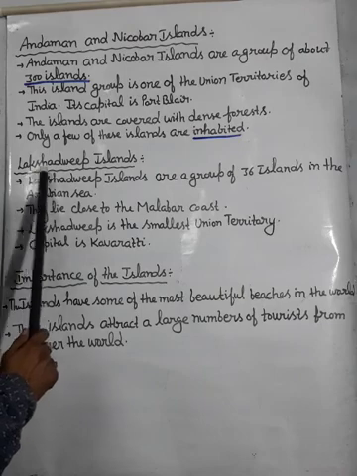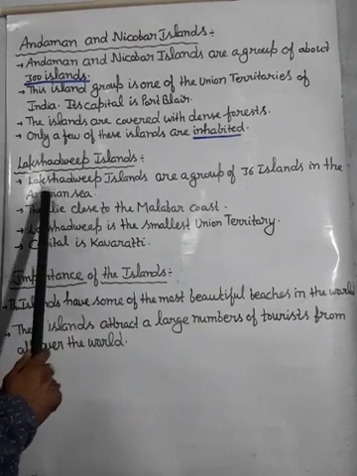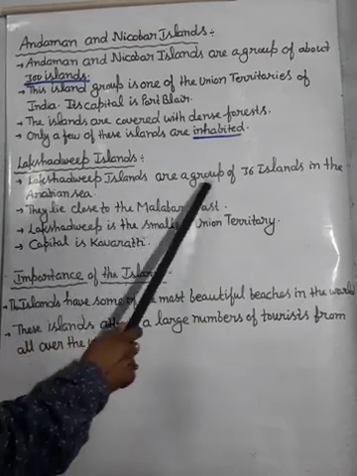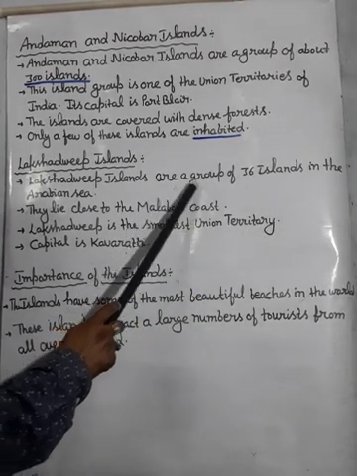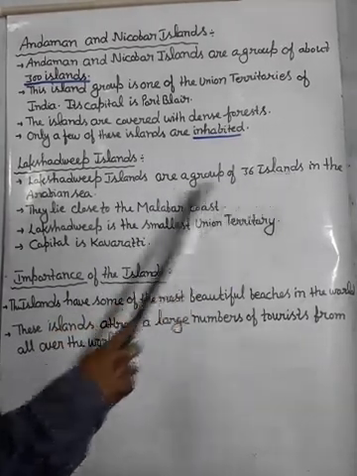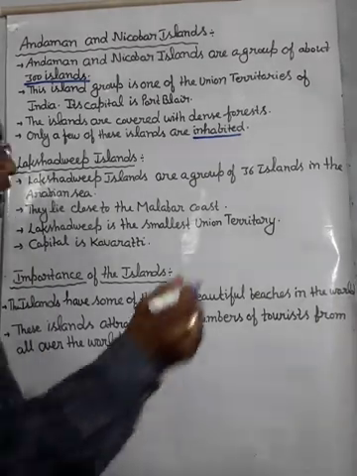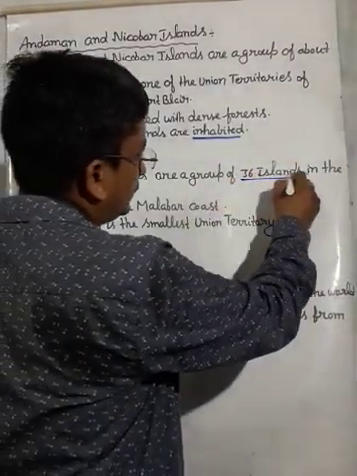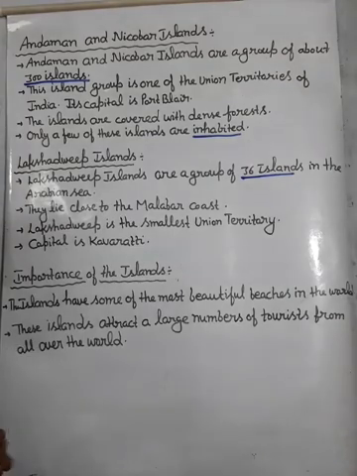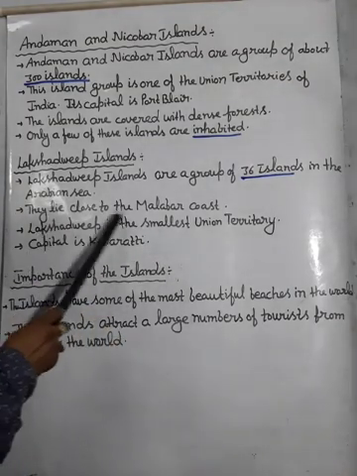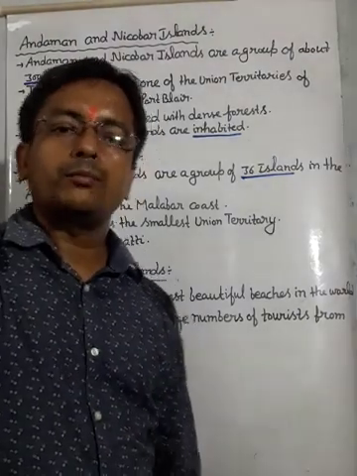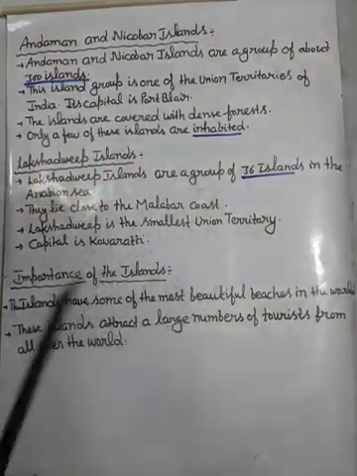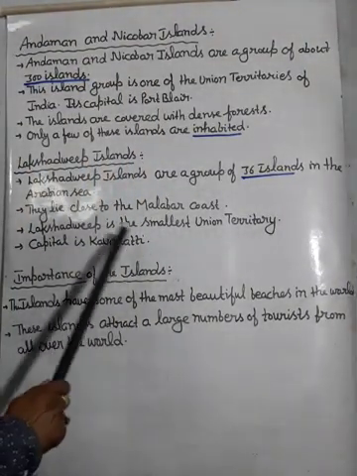And next is Lakshadweep Islands. Lakshadweep Islands are a group of 36 islands in the Arabian Sea. How many islands? 36 islands. Keep in mind, they lie close to the Malabar coast. Malabar coast means western coastal plain.